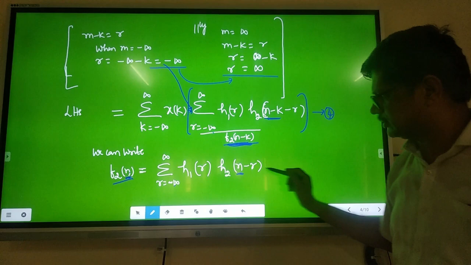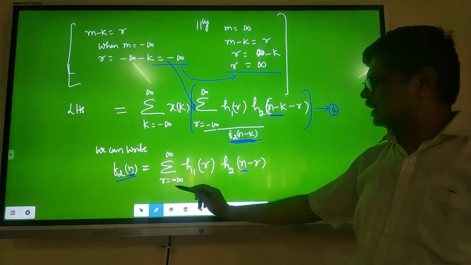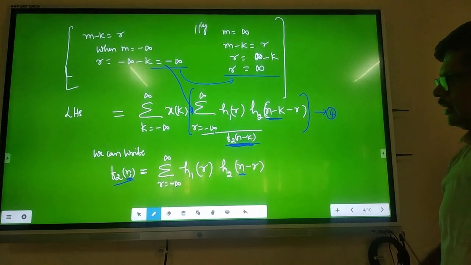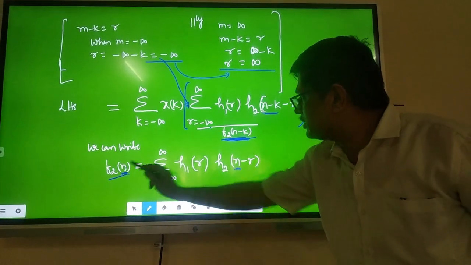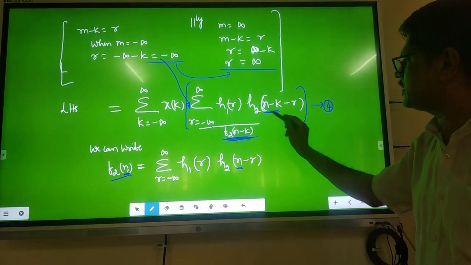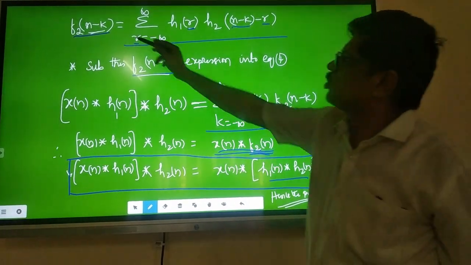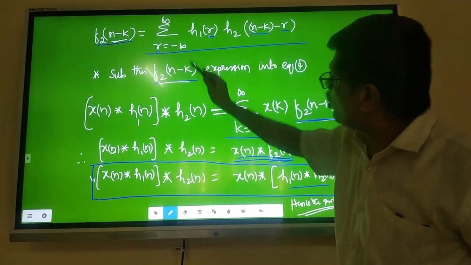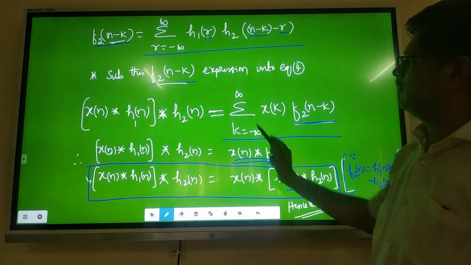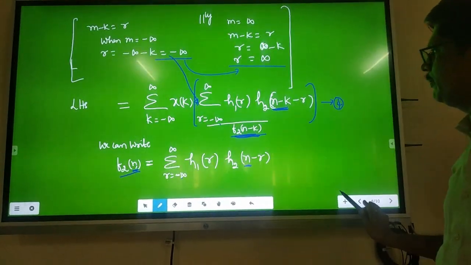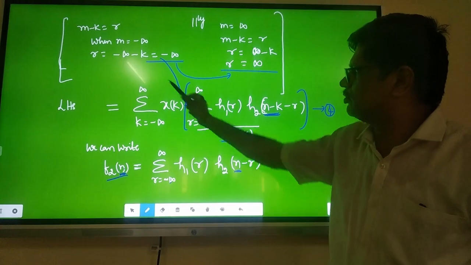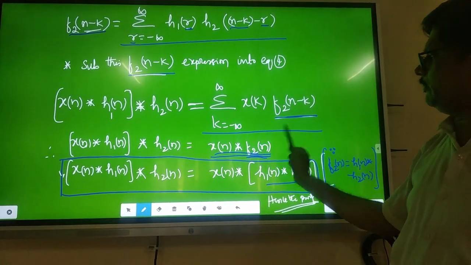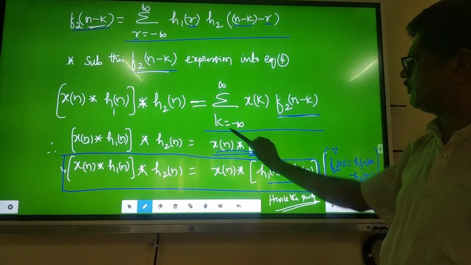Therefore, I will first write the standard equation for f2n in terms of r: the summation over r equal to minus infinity to plus infinity of h1 of r into h2 of n minus r. Now, instead of n minus r, I want n minus k, because n minus k is there. Therefore, substitute f2 of n minus k, wherever n is there, n minus k. Then substitute this whole thing into equation 4. Then equation 4 becomes: this whole term is nothing but f2 of n minus k. That I am writing, f2 of n minus k.